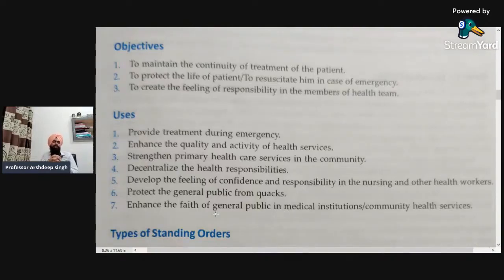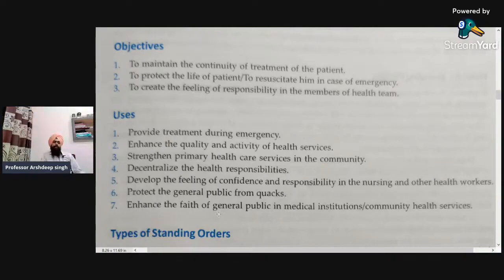Third one is to strengthen primary health center care activities in the community. So it is obvious that when we are providing the care, it will also help to strengthen the health care services in the community. Next, decentralize the health responsibilities. There are two terms I am always talking about, one is centralization and the second is decentralization. In centralization, there is a single person who will give the command, but in standing orders, the doctor will delegate his responsibility to the staff nurse or the nurse on duty, and so he or she can take the decisions. Okay, so there is decentralization of the responsibilities.